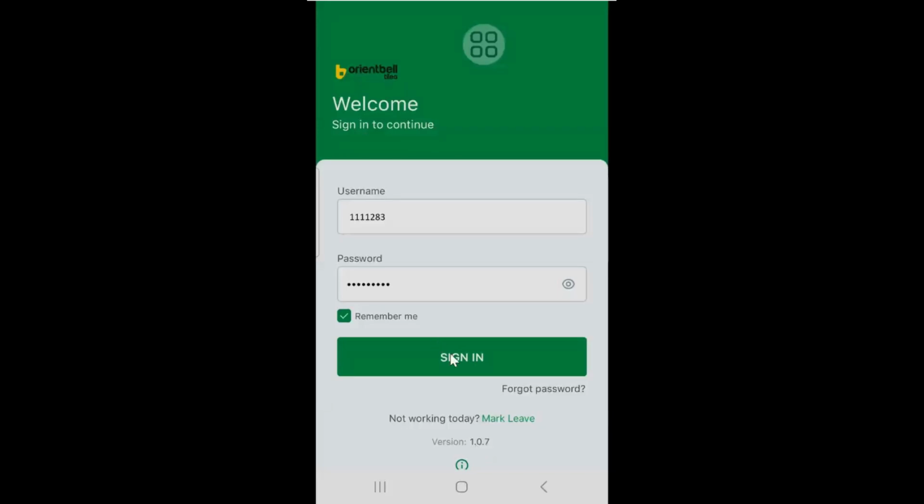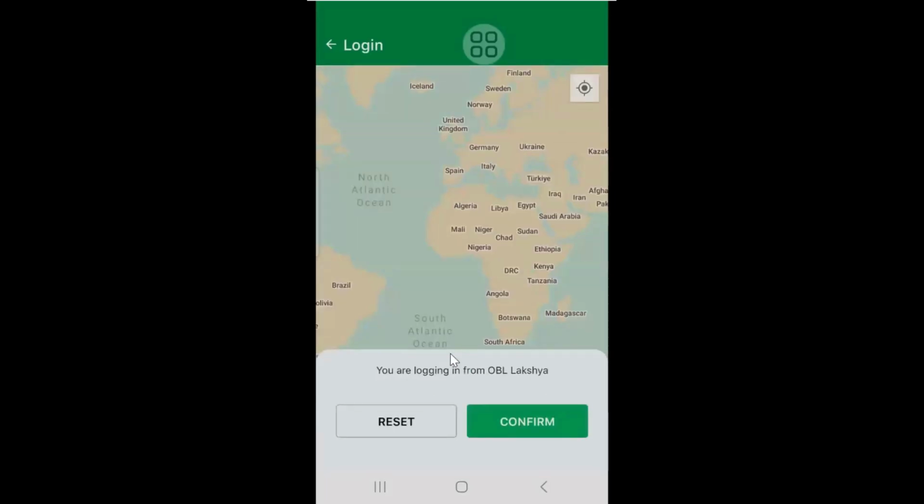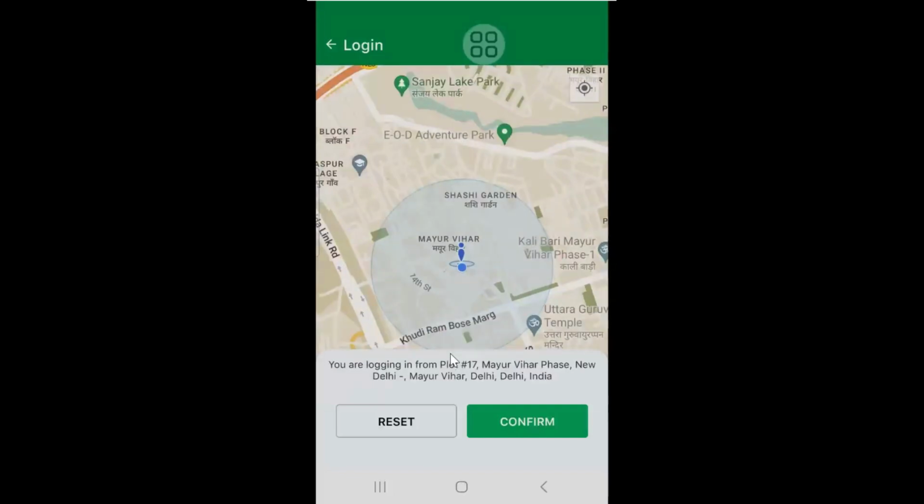And I'm going to log in using my personal ID, where some of the branch heads, some of the FLS, and journal heads are mapped under my login credentials. So I'm going to sign in now. While signing in, please ensure you have proper internet. If I have not switched on my mobile internet or my Wi-Fi, it will keep searching for the location, because while login, logout, check in and check out, the internet is a must.